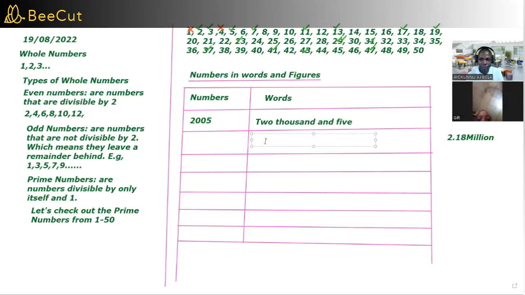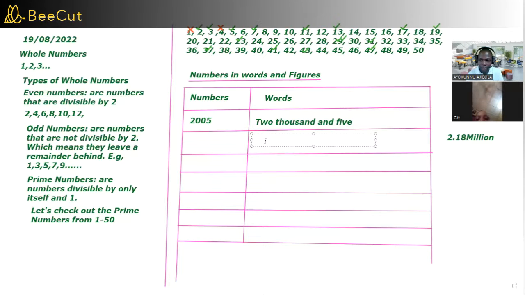Now 2.18 million. Obviously, I can see 2 million there. Then I have 0.18. So 0.18 of a million is 180,000. For example, if I say 2.5 million, that means 2,500,000. Yes or no? Yes.